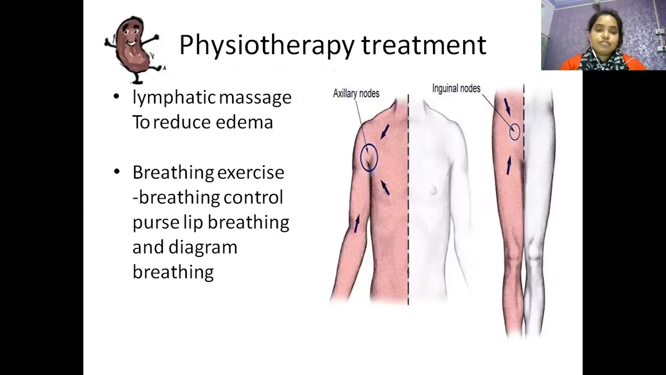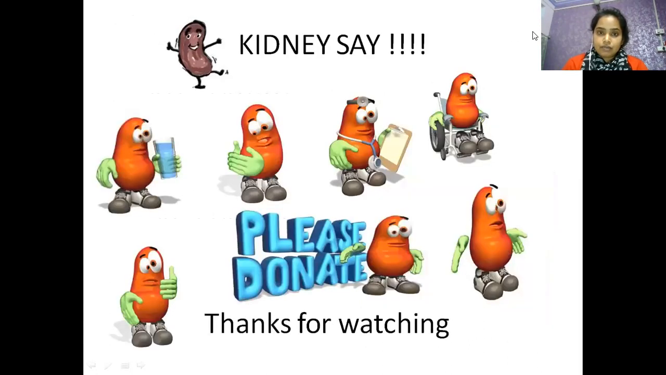Physiotherapy treatment is important, including lymphatic massage to reduce edema. Lymphatic massage is very important to reduce edema. Breathing exercises include breathing control, pursed lip breathing, and diaphragm breathing. As seen in the figure, the axillary nodes and inguinal nodes. So physiotherapy treatment is essential.